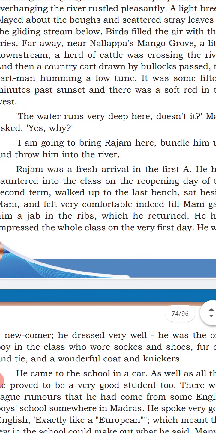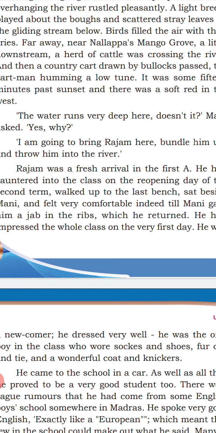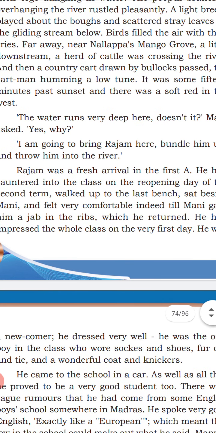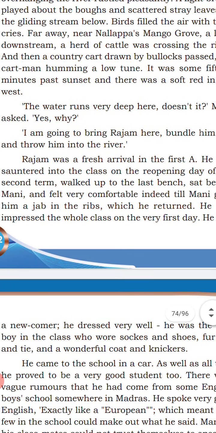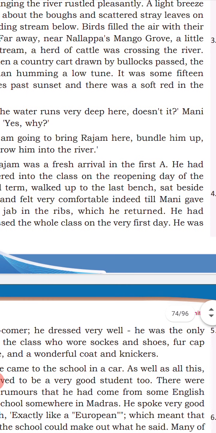That is what Mani wished to do. Bundle means to tie. Yes, bundle his enemy Rajam and pull him into this river. So we can understand that the character Rajam may be the enemy of Swaminathan and Mani.